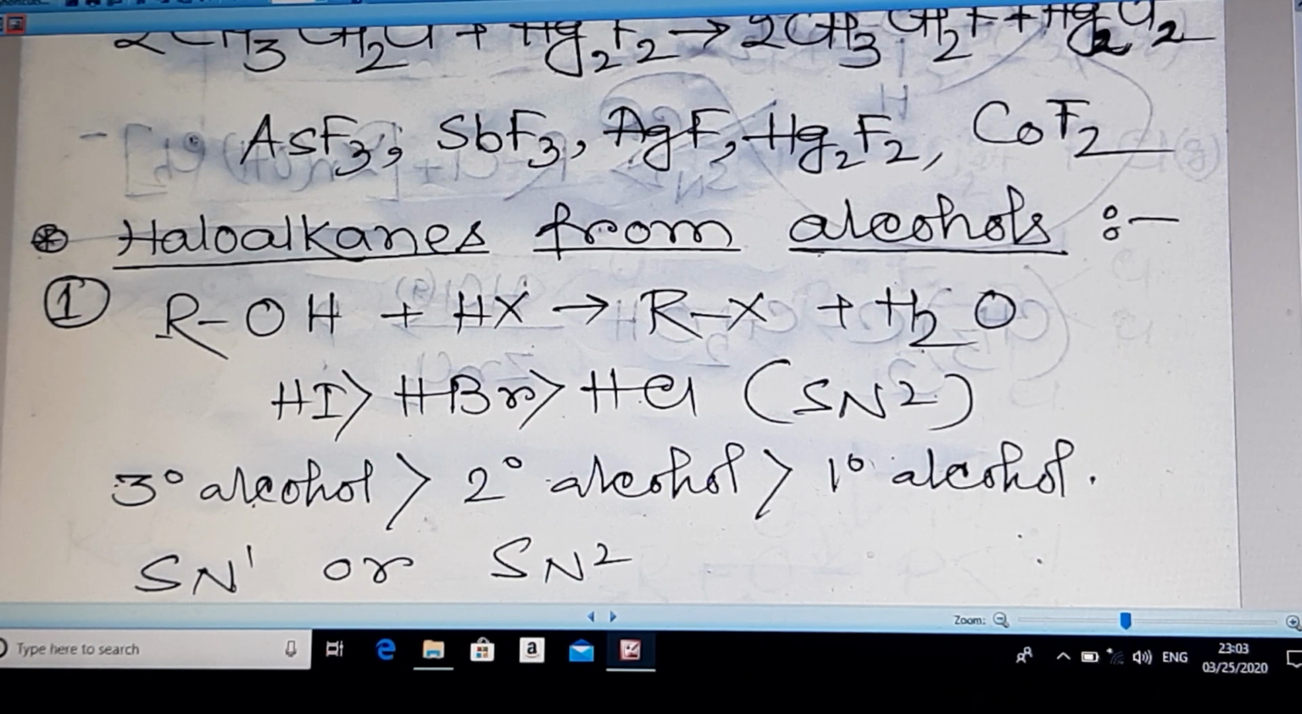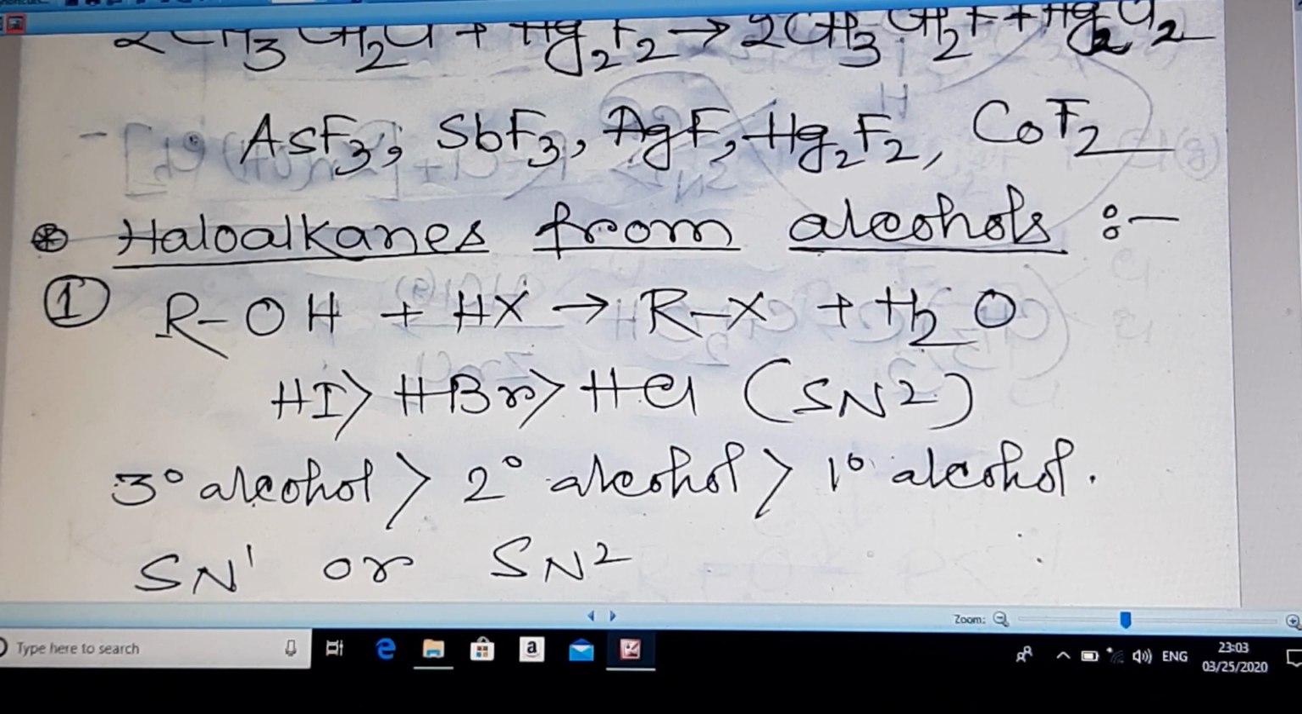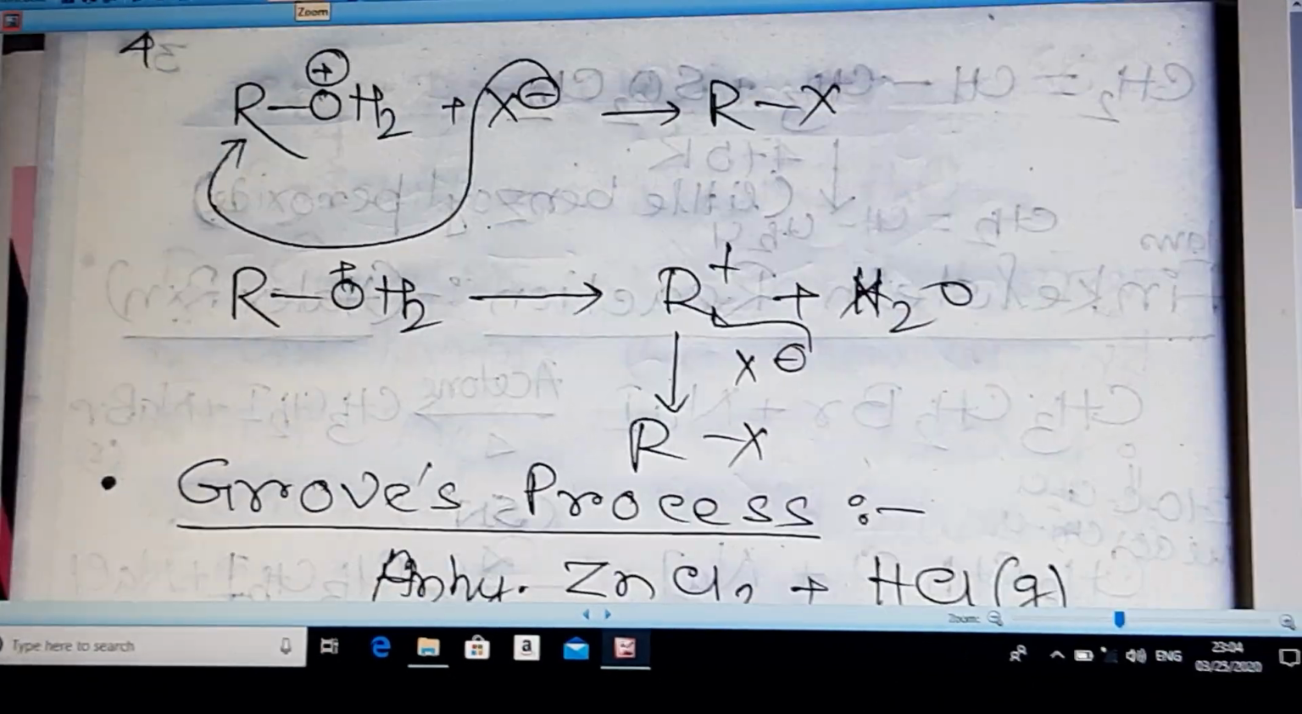समझ में आ रहा है? Please take it, please note it down. I am repeating, this is a very simple thing, but most of the students make mistakes in this case. Let us move to the next.